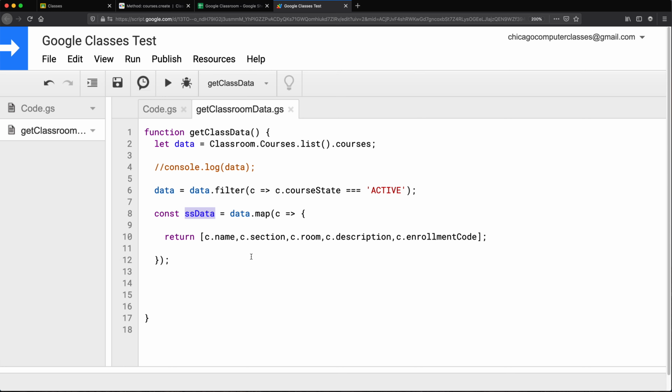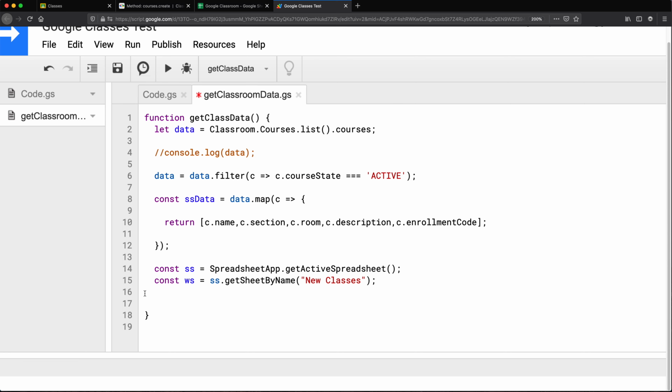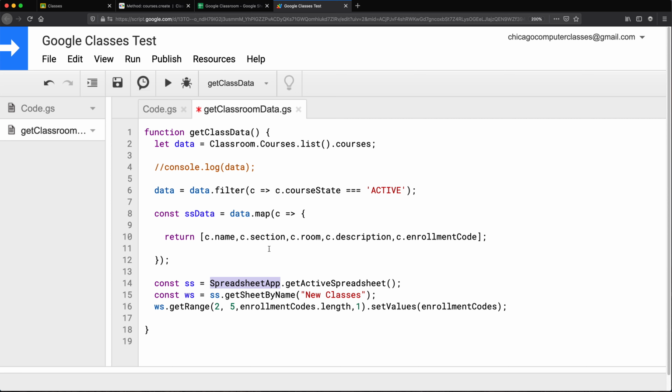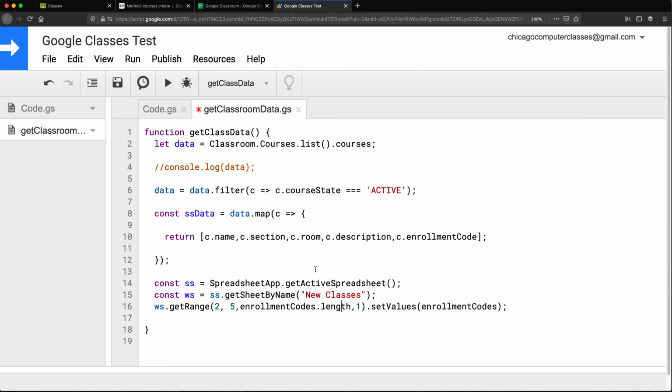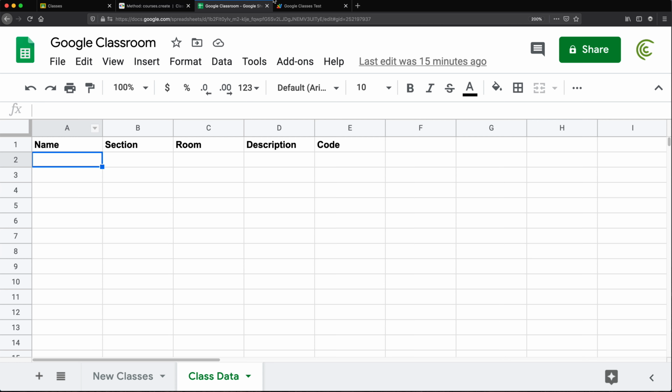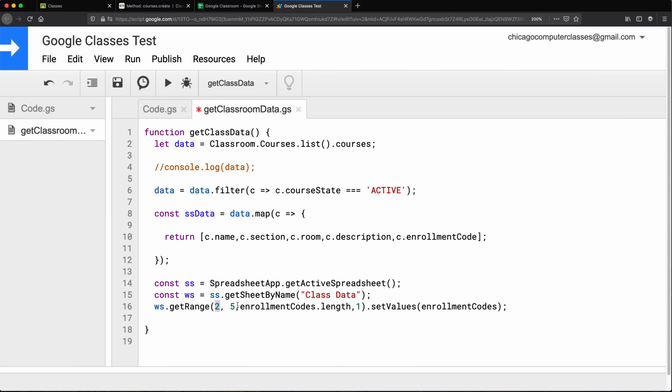Now we need to write that to our spreadsheet. So which means we need to access our spreadsheet. So I'm going to go copy paste some code with it before. So the spreadsheet is going to be our active spreadsheet. The worksheet this time is going to be this one. And then we're going to take that worksheet. We're going to write starting from the first column, second row. So row 2, column 1. And this will be this new array, SS data.